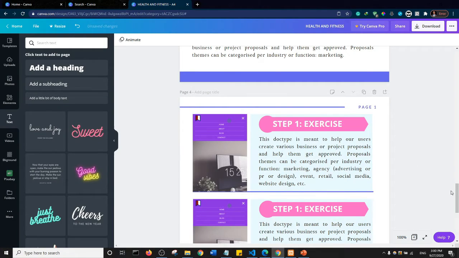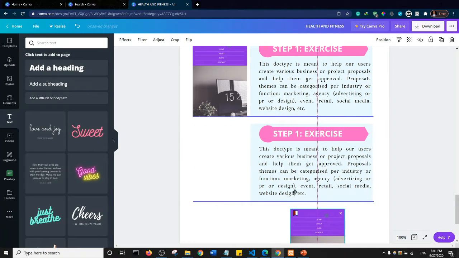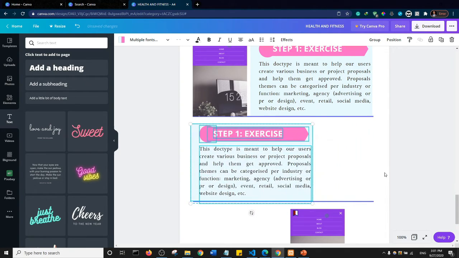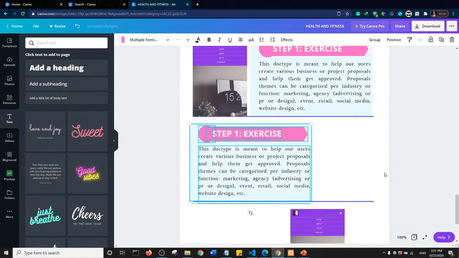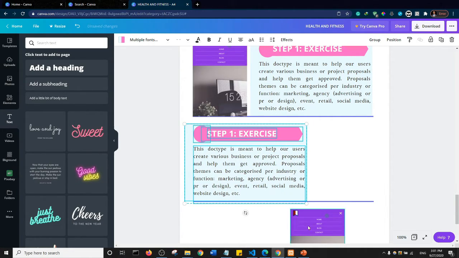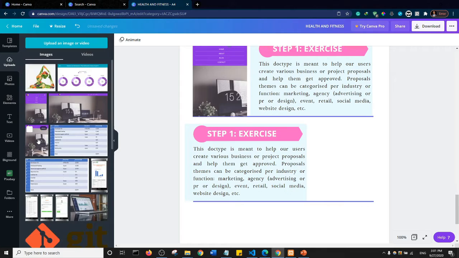So I can safely click outside and scroll down, and instead of having it take the same format as upwards, I'll come here and delete this image, or maybe not. I'll just move it downwards first, and then I would highlight all of this. From outside, I'll come in and highlight it, and then I'll move it to the left, maybe up to this point. Okay, so I'm just going to get rid of this image, and I'll bring in another image. So I'll go to uploads and maybe get this one